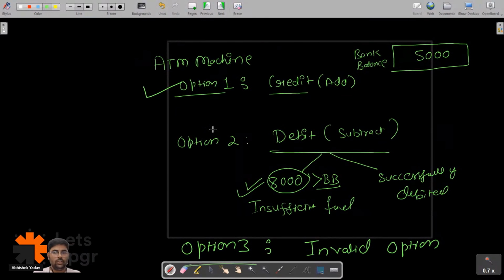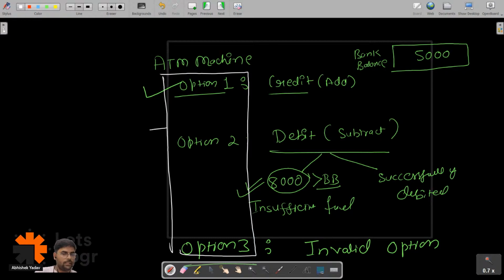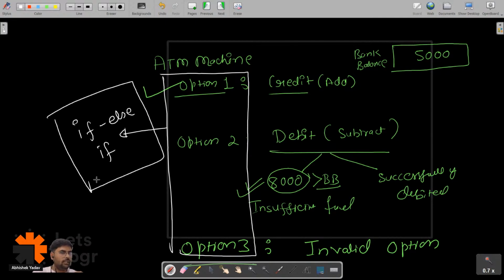So here, if you can see, I have a total of three options, which is more than two options. To tackle this part of the code, I can use the if else if selection statement.